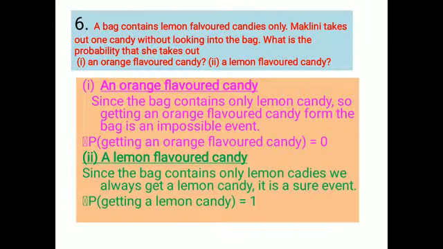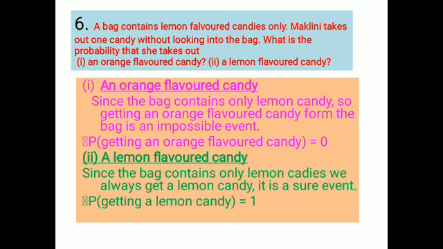Let us look at the next question. A bag contains lemon flavored candies only. Malini takes out one candy without looking into the bag. Look, only lemon flavored candies. What is the probability that she takes out an orange flavored candy? Look, in the bag only one type of candy is there, only lemon flavored. From the lemon flavored candies, if you take a candy, what type of candy will you get? You will get only a lemon flavored candy. Look, what is the first question?